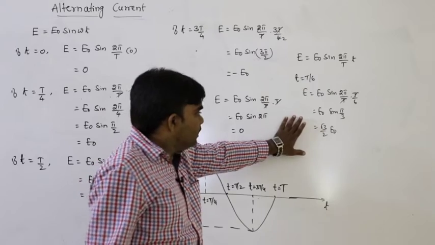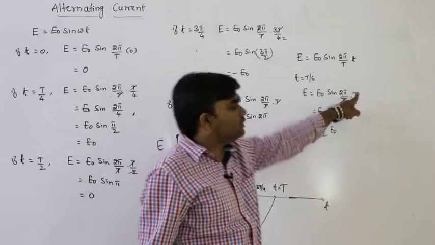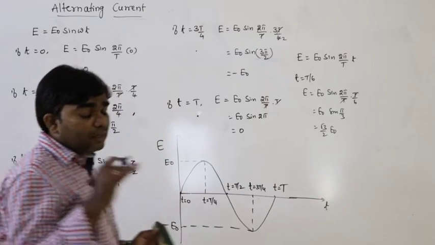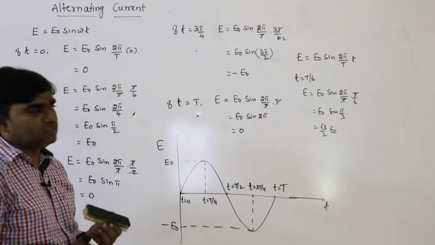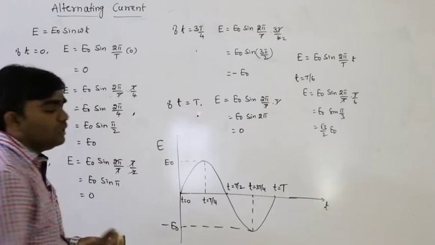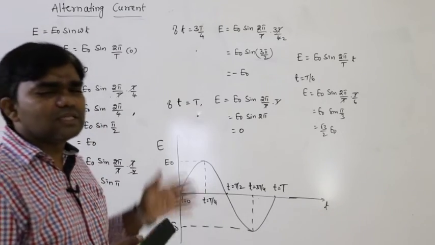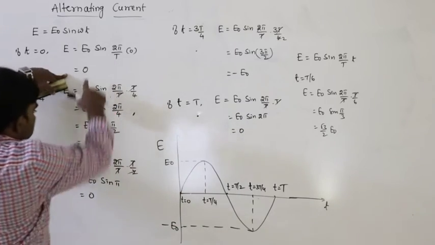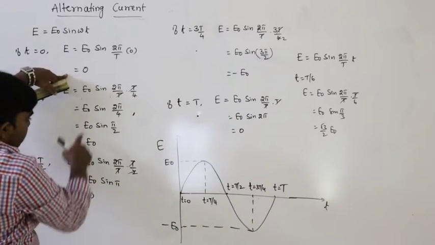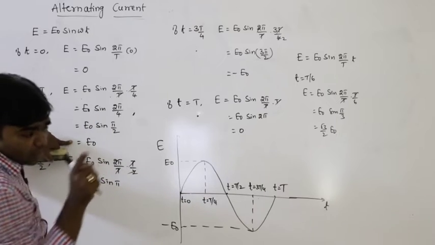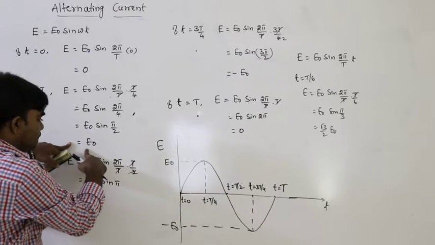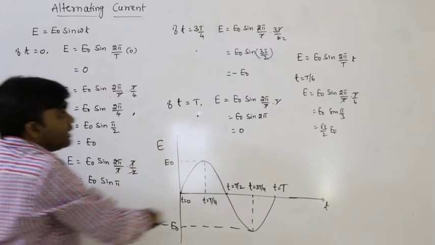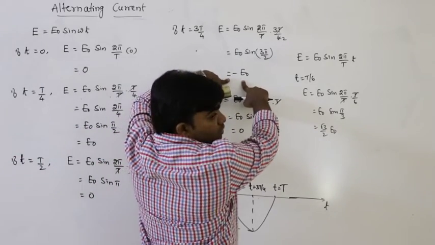So the EMF continuously varies with time and it is repeated at regular intervals. That's why this is called alternating EMF. The same applies to the current. See here, in the time interval of T by 4 seconds it reaches the maximum, and in the next T by 4 seconds it reaches 0, and in the next T by 4 seconds it reaches minus E naught.